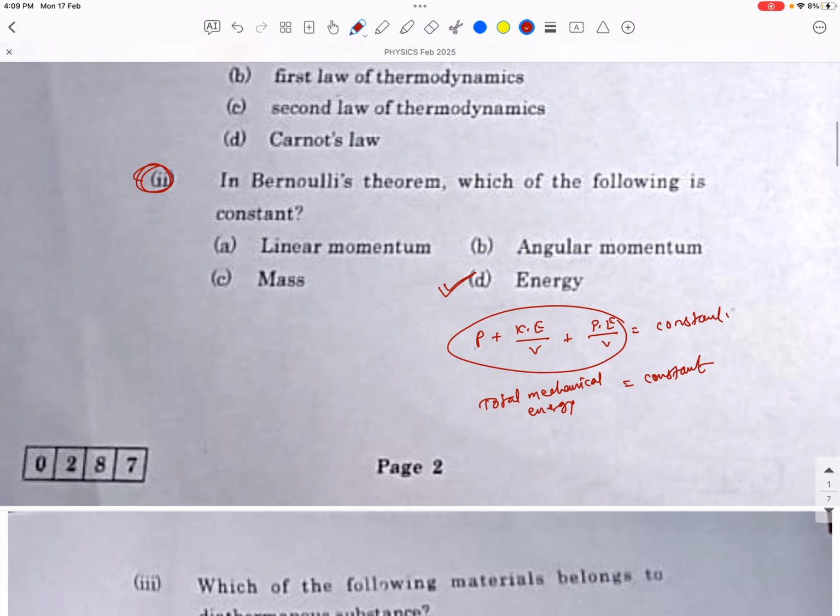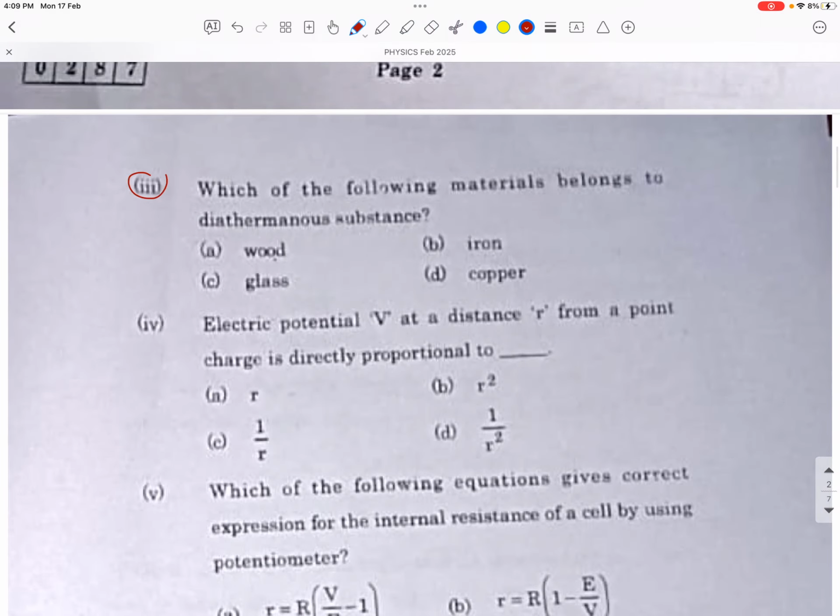Okay, now let me go for the next question. It's MCQ number 3. Which of the following materials belongs to diathermanous? Diathermanous means the material, di means 2. If heat is on one side, it transmits the heat to the other side. Transmit, not transfer. Then that material is called diathermanous. Wood does not transmit heat, so it is not the right answer. Iron transfers heat but does not transmit, that you remember.